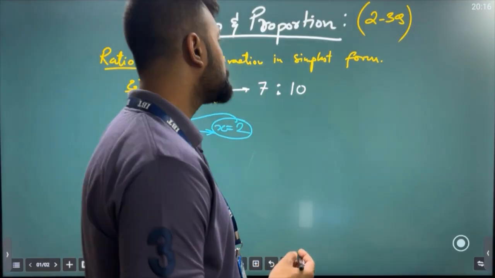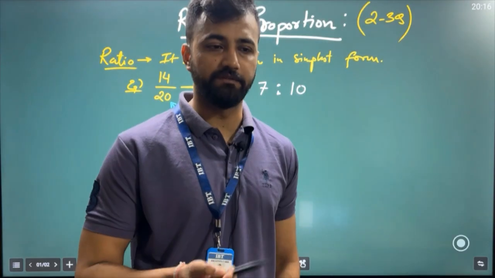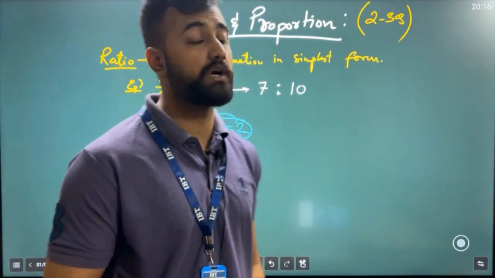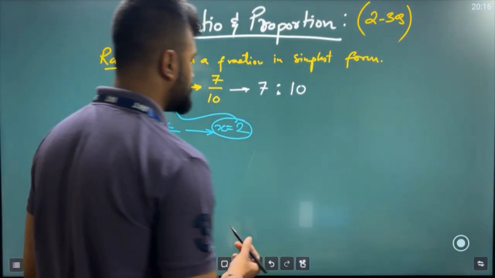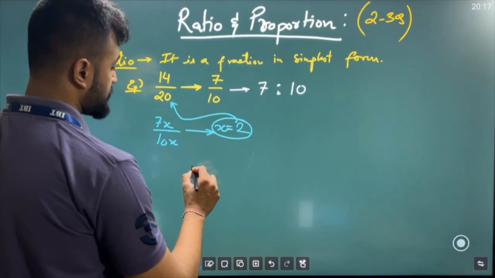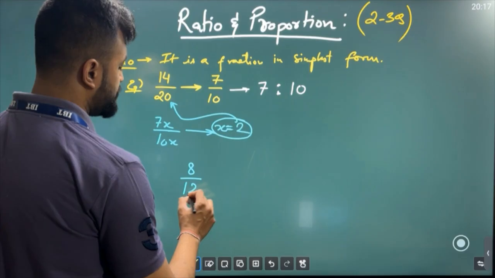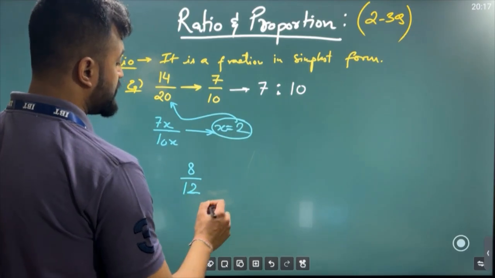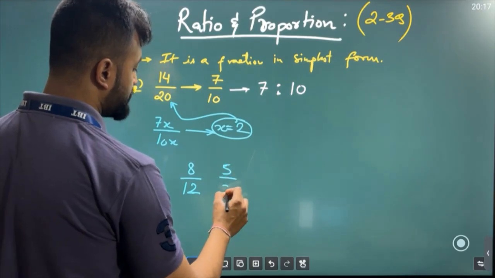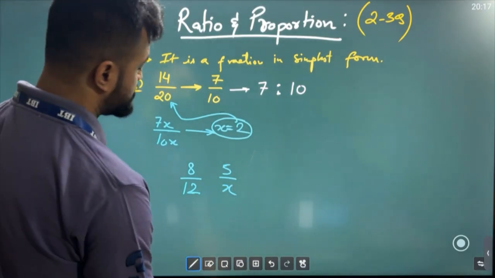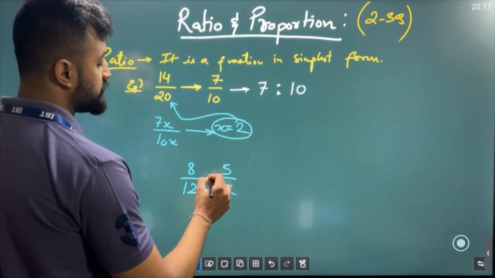Now, let's understand the necessary terms which are involved in ratio. So what is proportion? Generally, if I write something like 8 by 12, and suppose I write 5 by x, this can be written like this: 8 by 12 is equal to 5 by x.